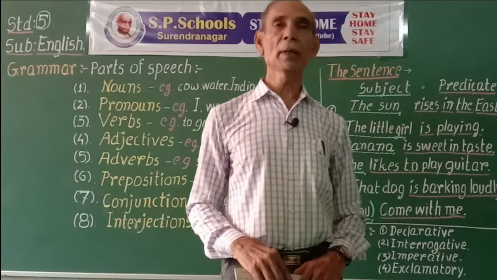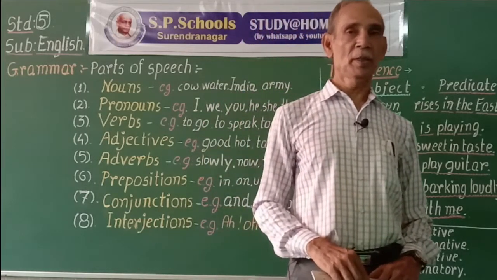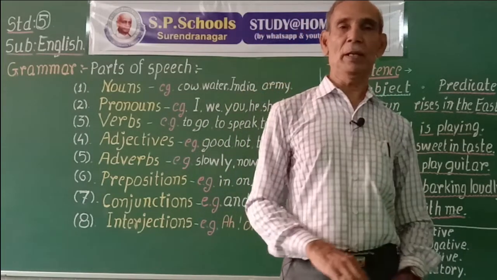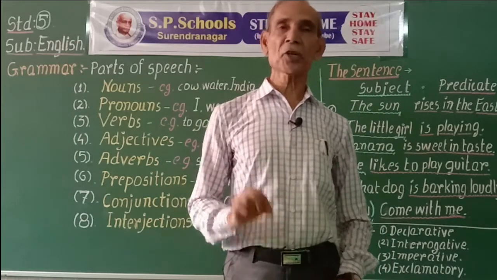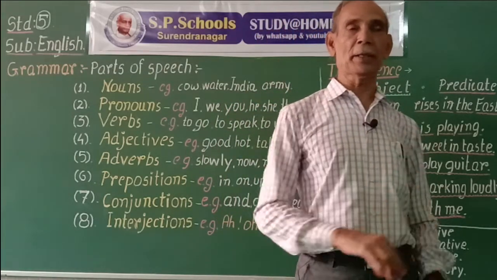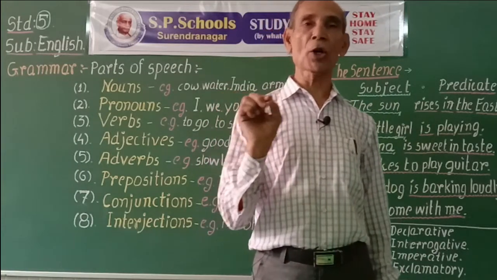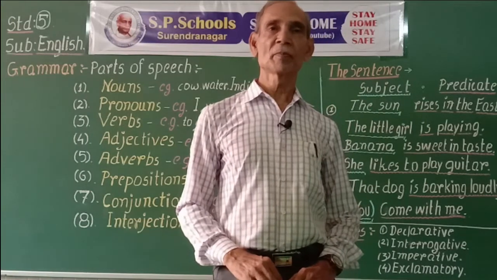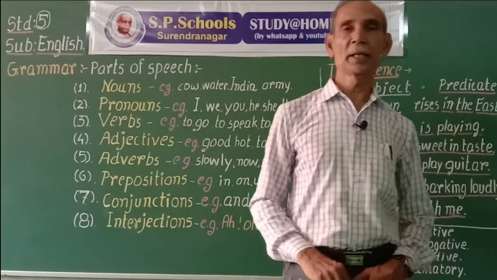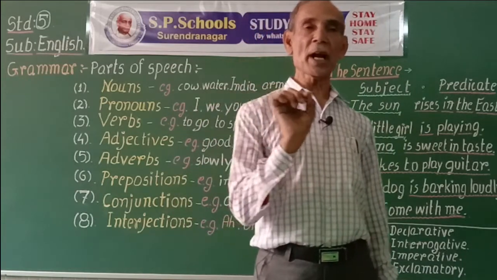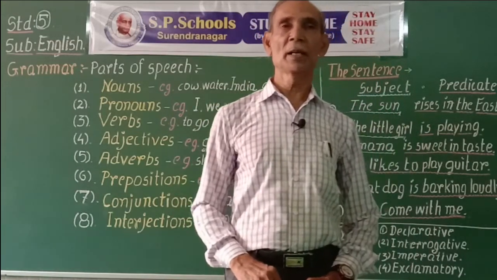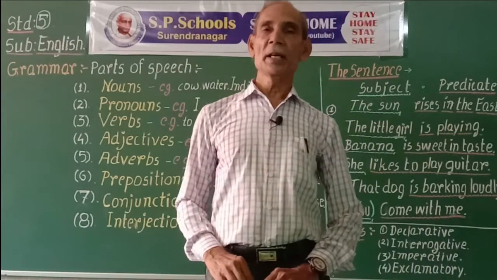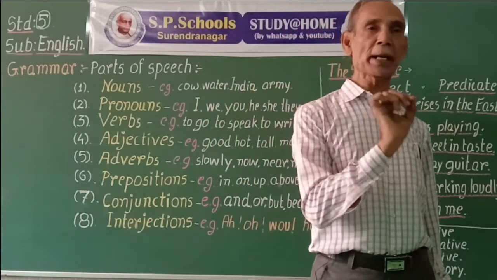For example, water. Water is a word. It shows some material. It spells W-A-T-E-R. It is pronounced as water. Monkey. It means an animal. It is pronounced monkey. It spells M-O-N-K-E-Y.